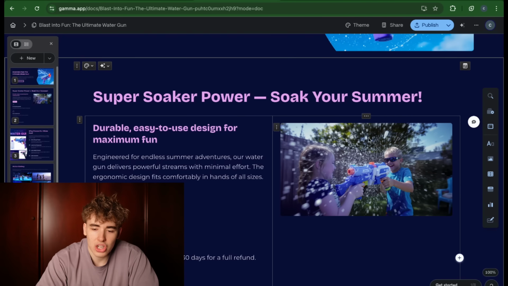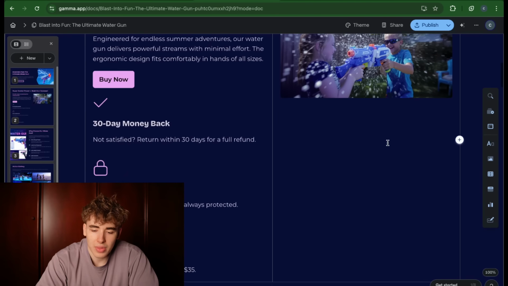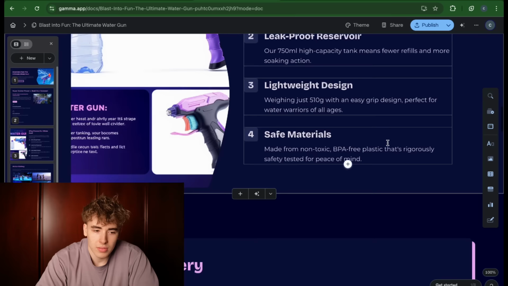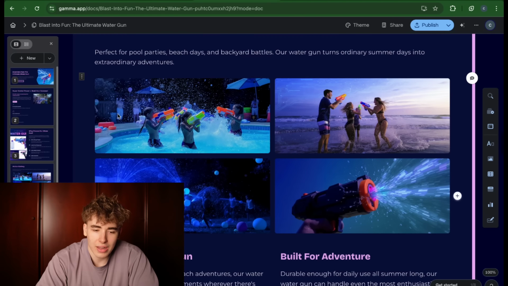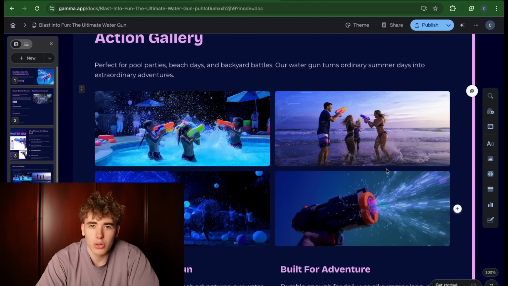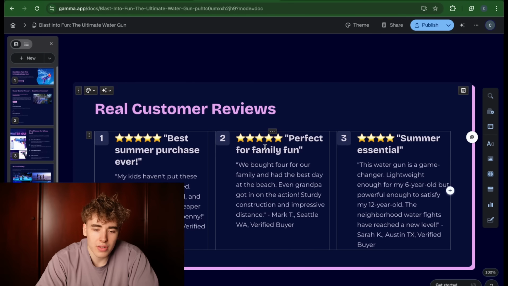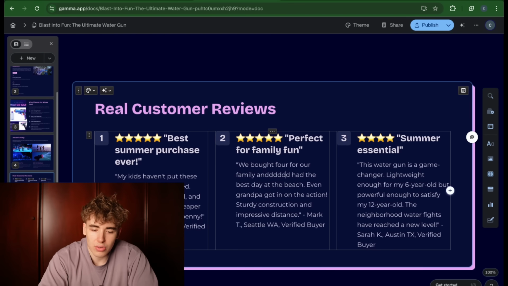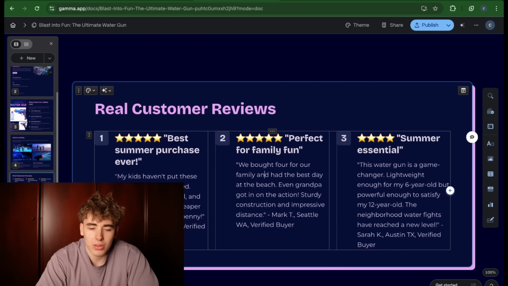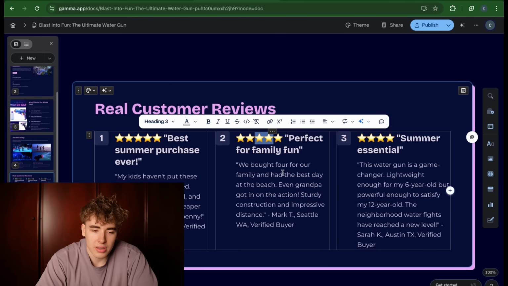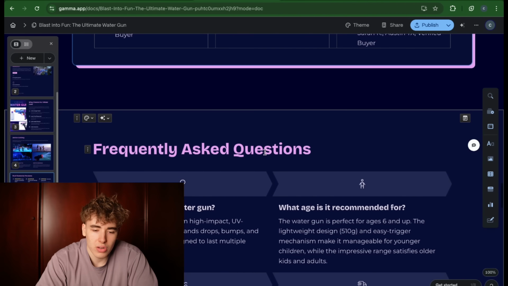Now, you could also change the picture here and basically change a lot of different things. We have an action gallery, so if you, for example, do a blog, you could also link it here. Then we have some reviews. You can obviously also edit everything. So if you want to change anything about the text, or even about the images, or these stars, whatever, you can change it.